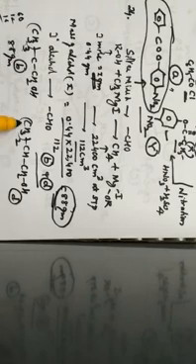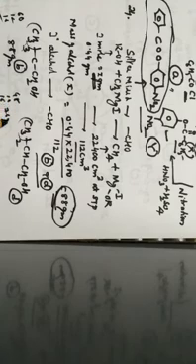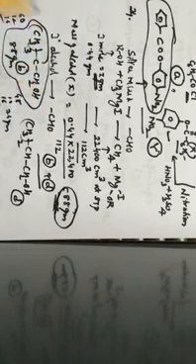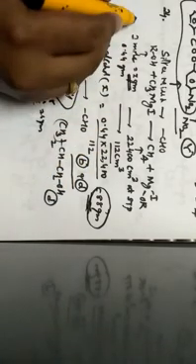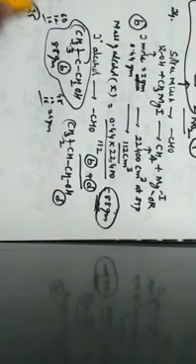Check the mass of option D. 4 carbons: 12 times 4 is 48. 3 into 2 is 6, plus 4, 10 hydrogens. And oxygen is 16. So 48, 60, 68, plus 6. It is nothing but 74 grams. But we got 88 grams. Hence the correct answer for the given question is option B, which is given with 88 grams. So the correct answer for this question is option B.